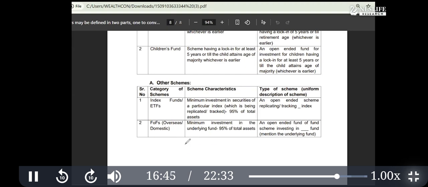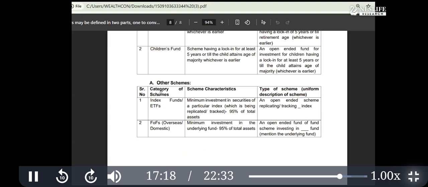Okay. ETFs are listed on the stock market. Index funds are not listed, but both are passive. Index fund is passive. ETF is also passive, but ETF is listed on the stock exchange and index fund is not listed. Now don't go into debate about which is best. You will invest in both whenever it is possible, because all passive funds may not be listed on the stock